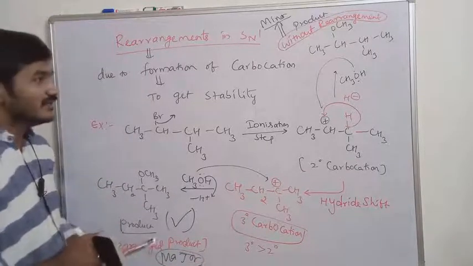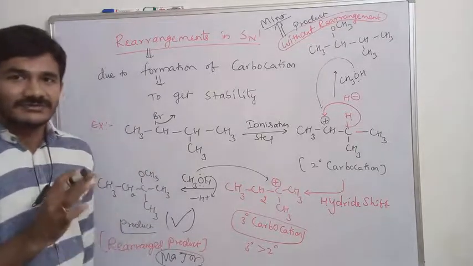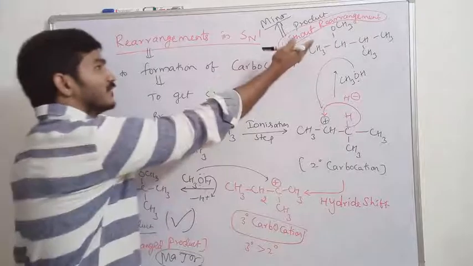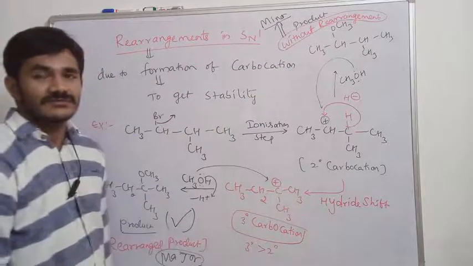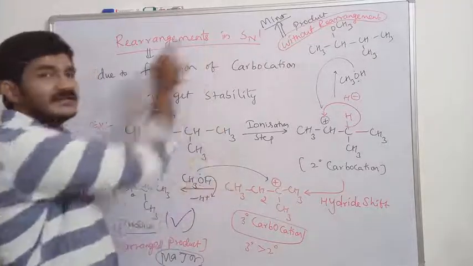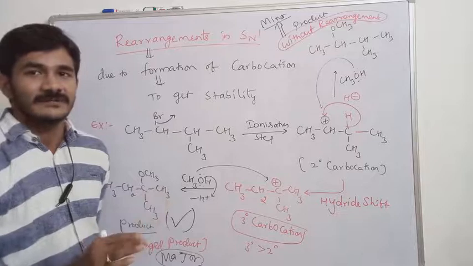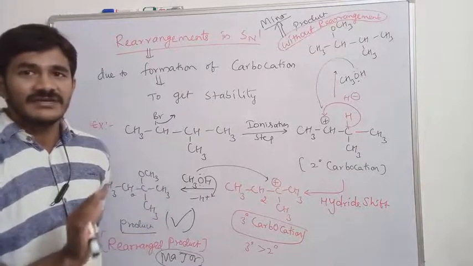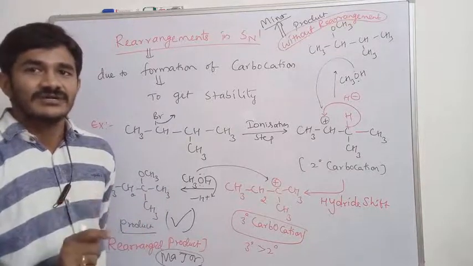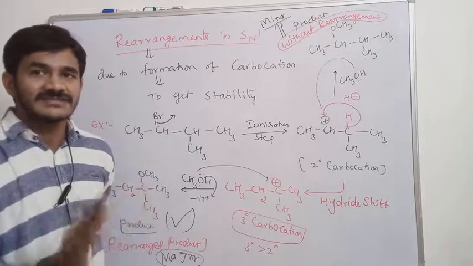If you don't have any idea about rearrangement in the SN1 mechanism, you will directly write the product without any rearrangement. That's why I am saying the rearrangement part is very important in the SN1 mechanism, because it forms a carbocation intermediate. But in SN2, there is no formation of carbocation; it forms one transition state.